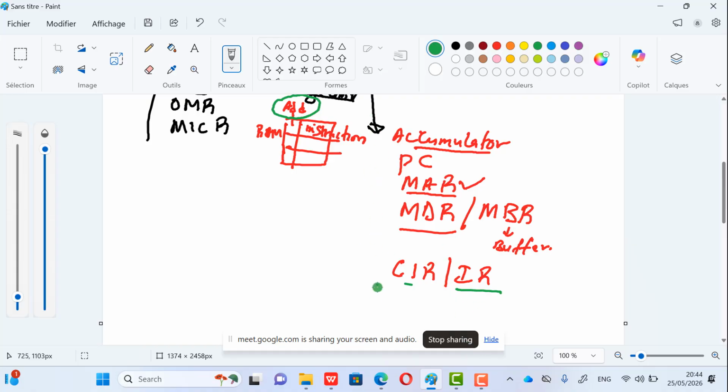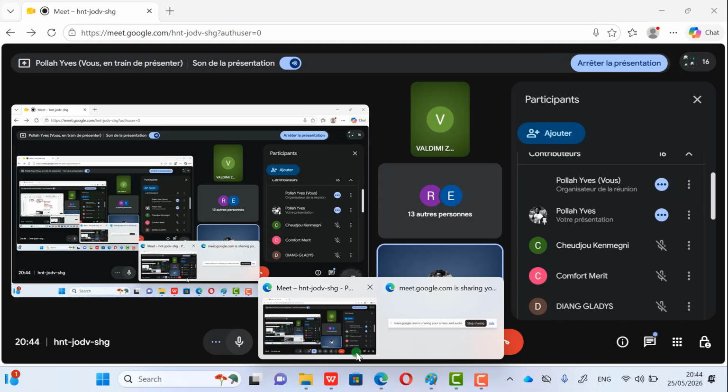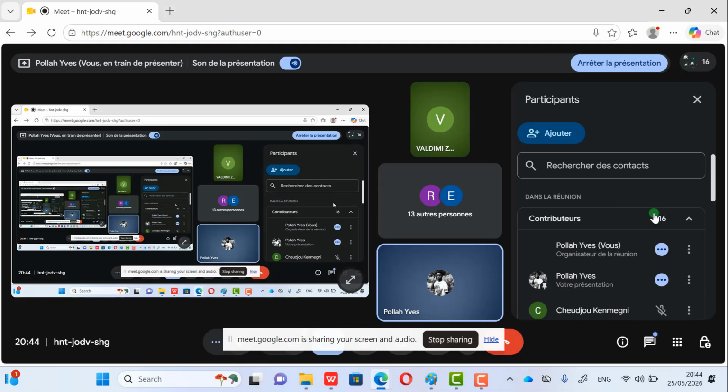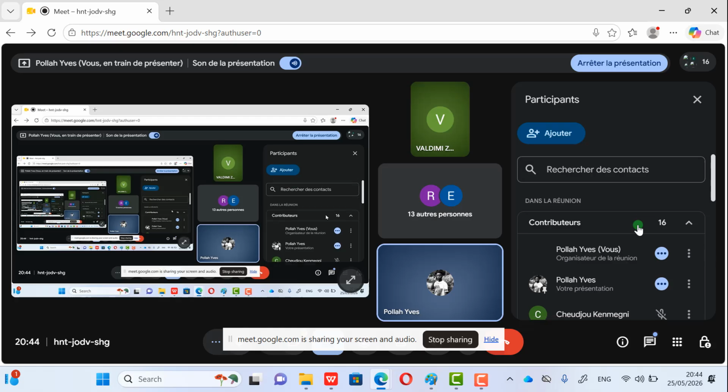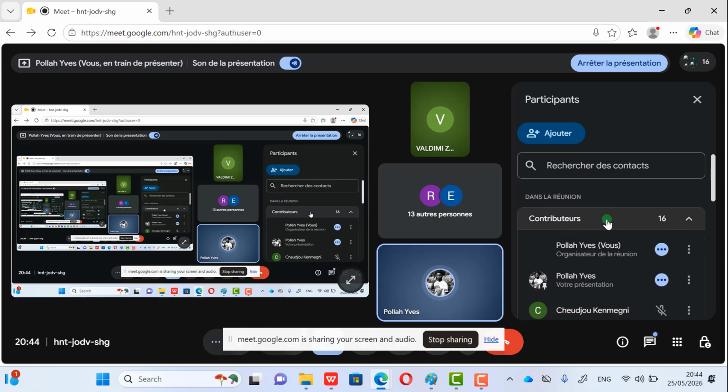Any question concerning these registers before I move to the next step? Any question? I'm seeing the class is silent. Any question, or is everything okay? So let me move.